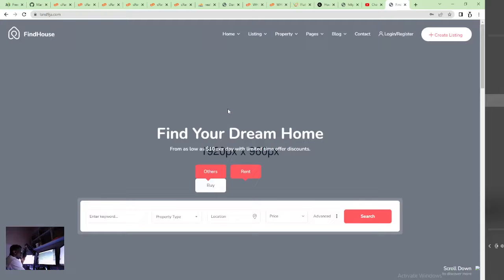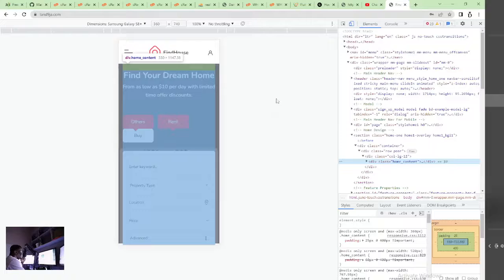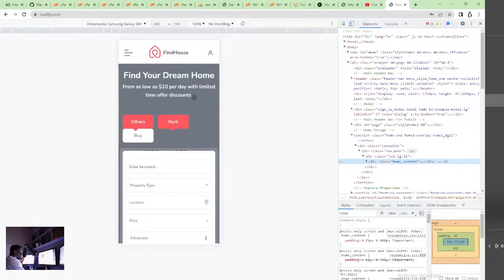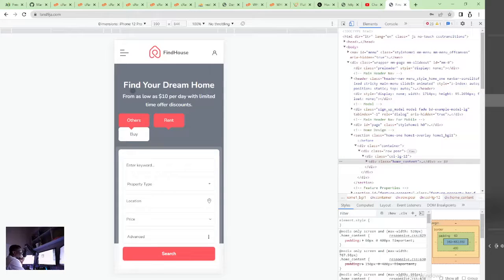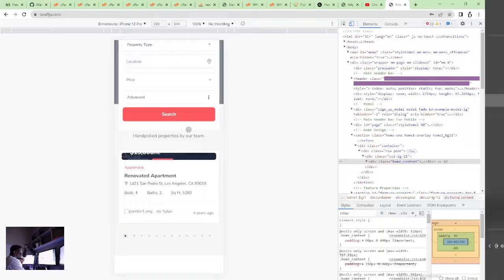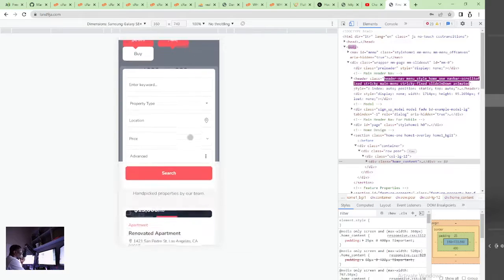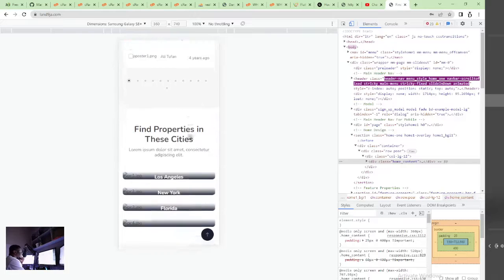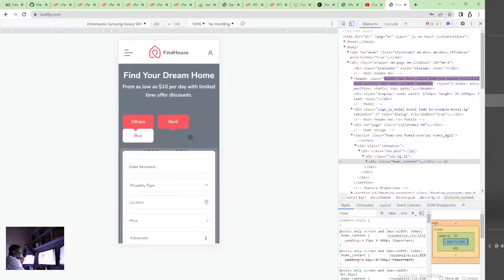How I usually create my website is I do mobile first. Mobile first means if I'm creating a website, I focus more on mobile phones than on computers. So I'm going to go to inspect, and I would like to use a small phone, like an Android phone, because lots of people use Android phones. If I go to iPhone, I might see the website looking too good, but then only people on iPhone will keep enjoying the website. So I use Android because if it's good on Android, it will also be good on iPhone. But if it's good on iPhone, it might not be that good on Android.